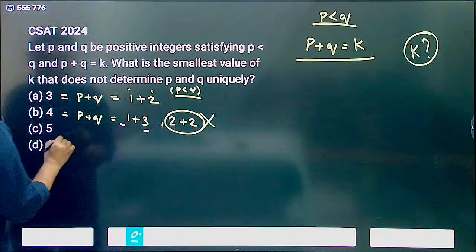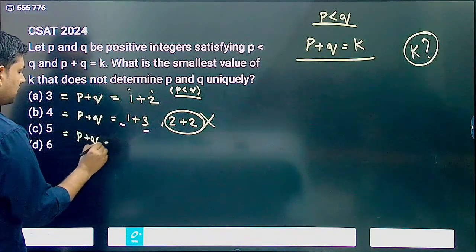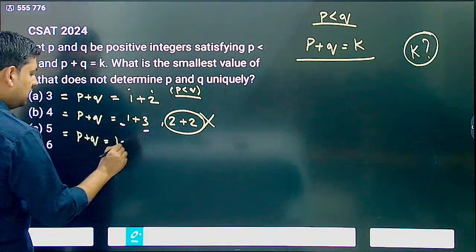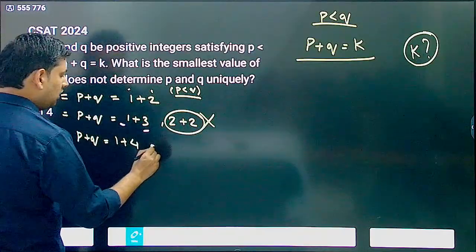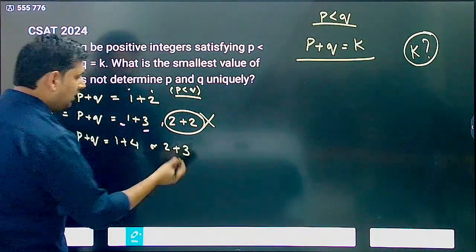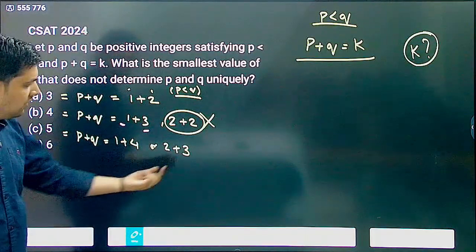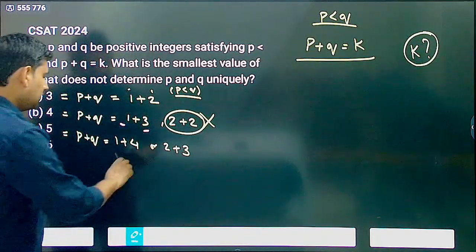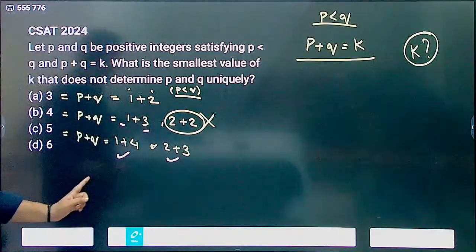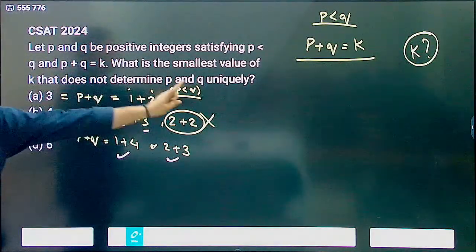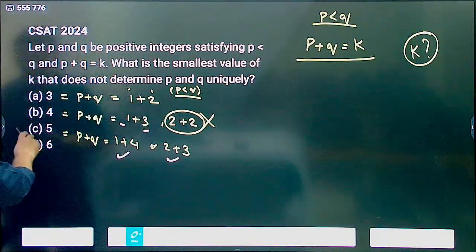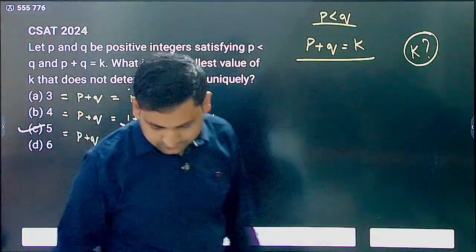Then let's try for 5. 5 is p plus q, either 1 plus 4 or 2 plus 3. Is any of them rejected? No. 4 is clearly greater than 1, 3 is clearly greater than 2. Both are possible, that means now I cannot determine p and q uniquely. Answer becomes C, 5.